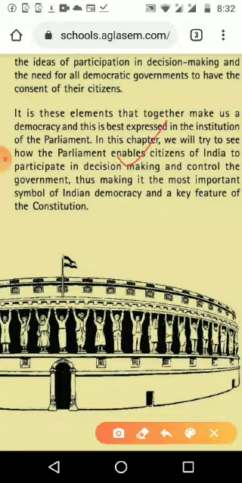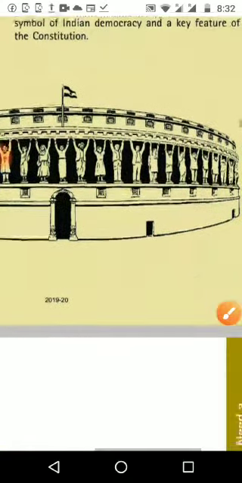Then that decision making is the important symbol of Indian democracy, and it is also a key feature of the Indian Constitution. It means that in the Constitution it is said that when we are taking new decisions and new policies, we should get the maximum participation of the people.